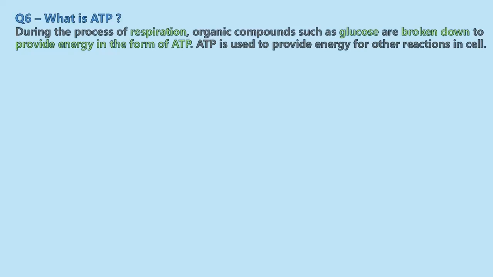So whenever glucose is oxidized with the oxygen that you breathe in, we get ATP, which is the energy capsule, an energy form that can be used by the cell for various functionalities. ATP is used to provide energy for other reactions in the cell.